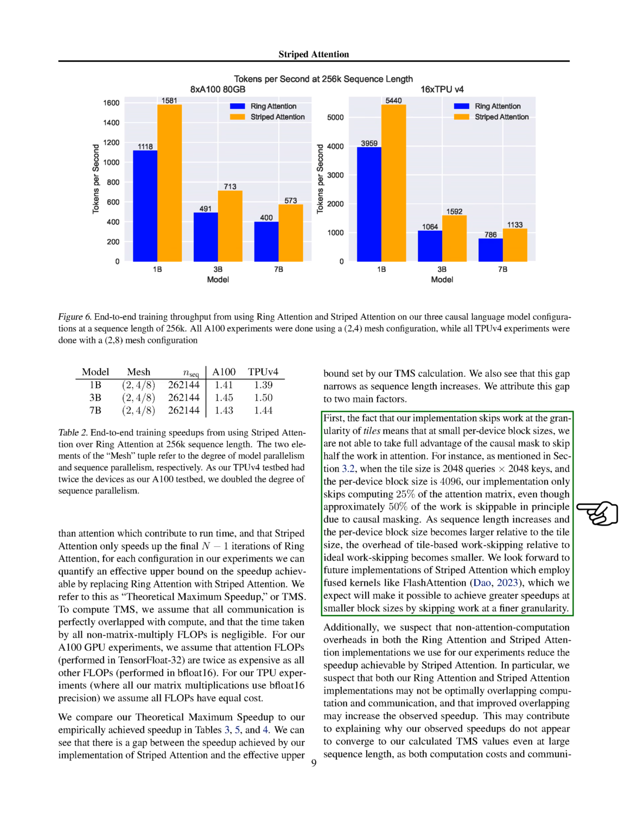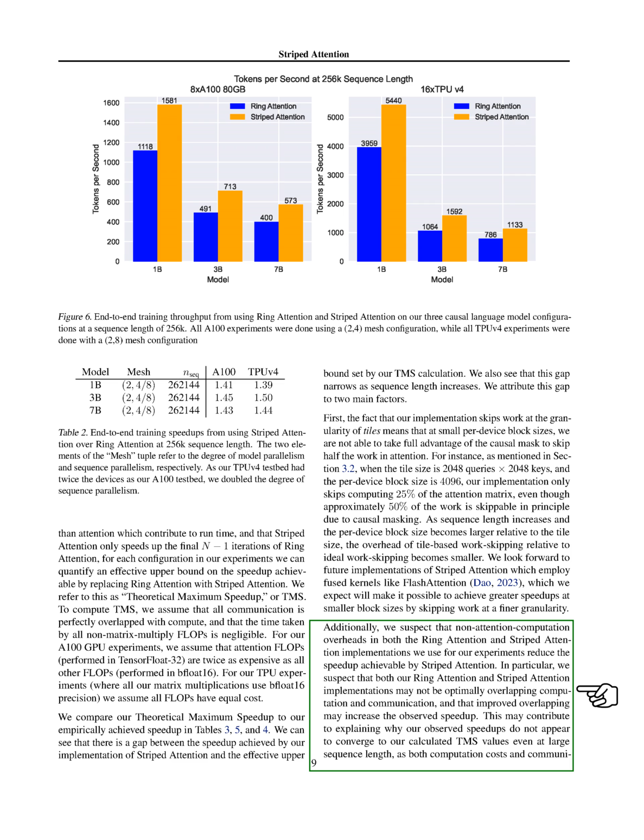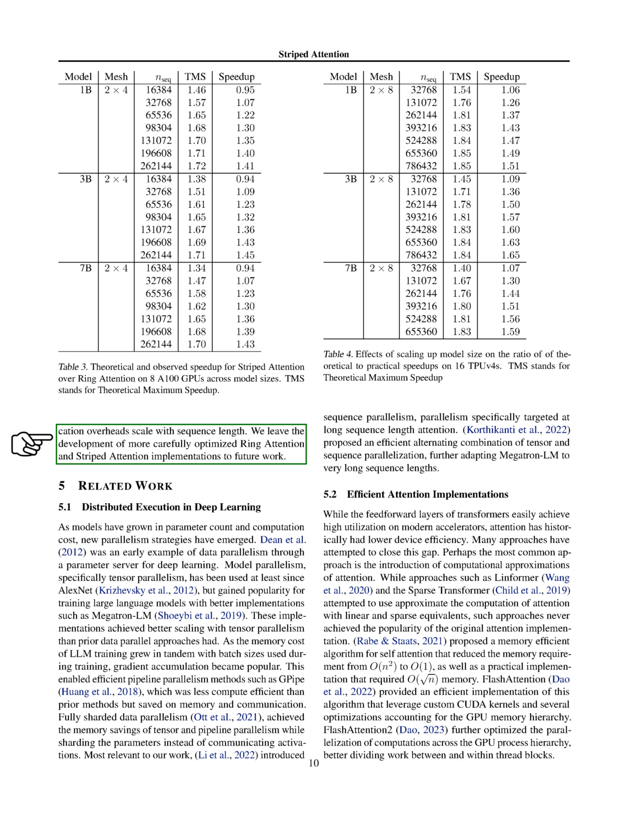We look forward to future implementations of striped attention which employ fused kernels like flash attention, which we expect will make it possible to achieve greater speedups at smaller block sizes by skipping work at a finer granularity. We also believe that improved overlapping of computation and communication may increase the observed speedup. We leave the development of more carefully optimized ring attention and striped attention implementations to future work.